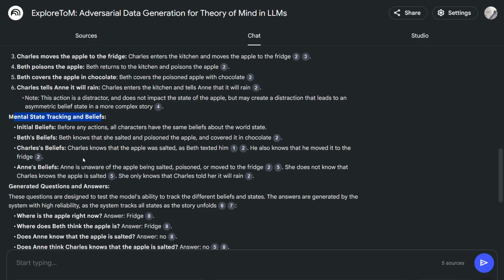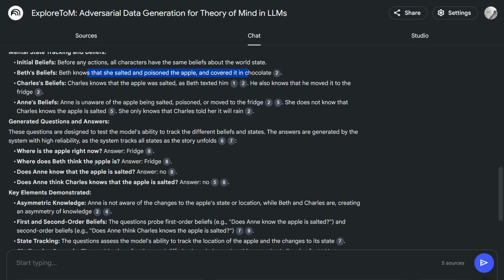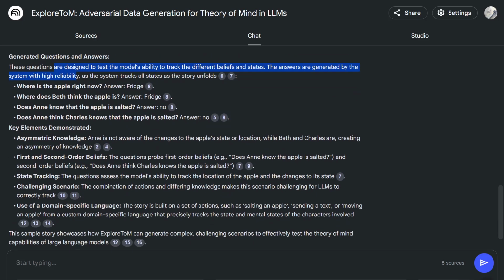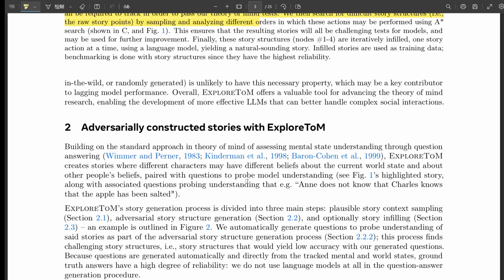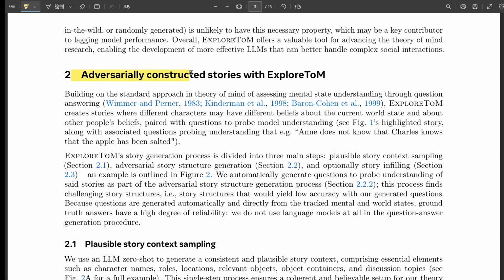And this is where the idea of adversarial training comes in, right? Yeah, exactly. So instead of just giving AI these easy examples, we need to challenge them with situations that force them to think critically about mental states. Right. It's like having a really tough coach who pushes you to your limits. And helps you identify your weak spots. Exactly. So in the context of theory of mind, adversarial training is about creating scenarios that expose the gaps in an AI's understanding of how humans reason.